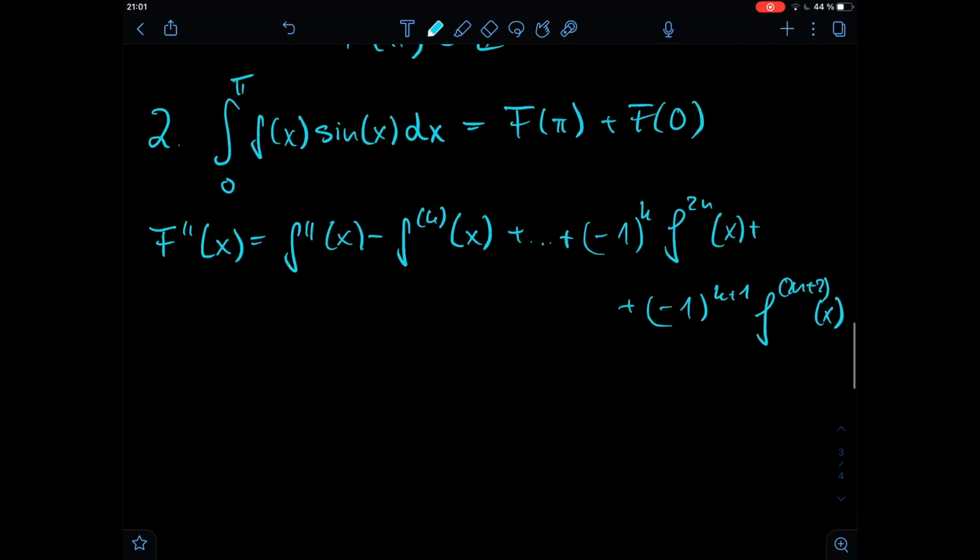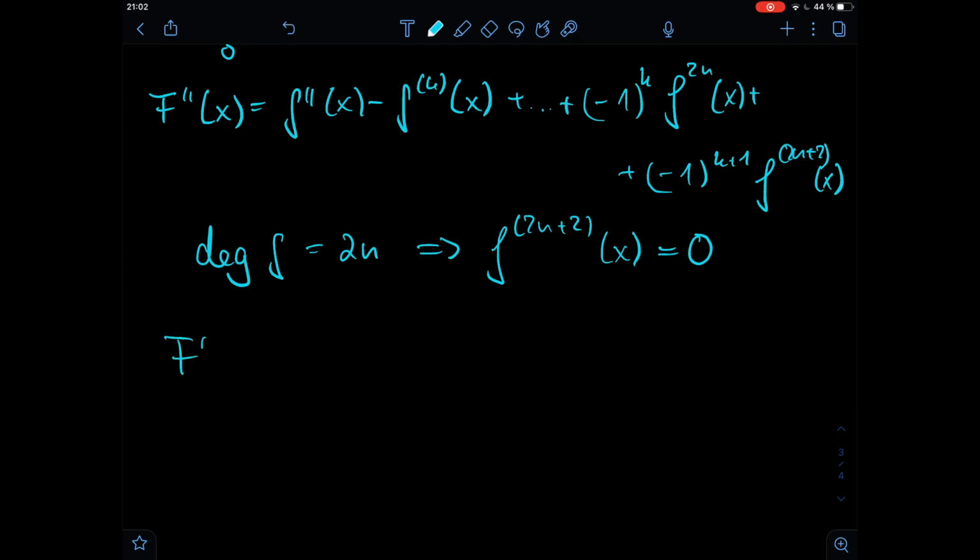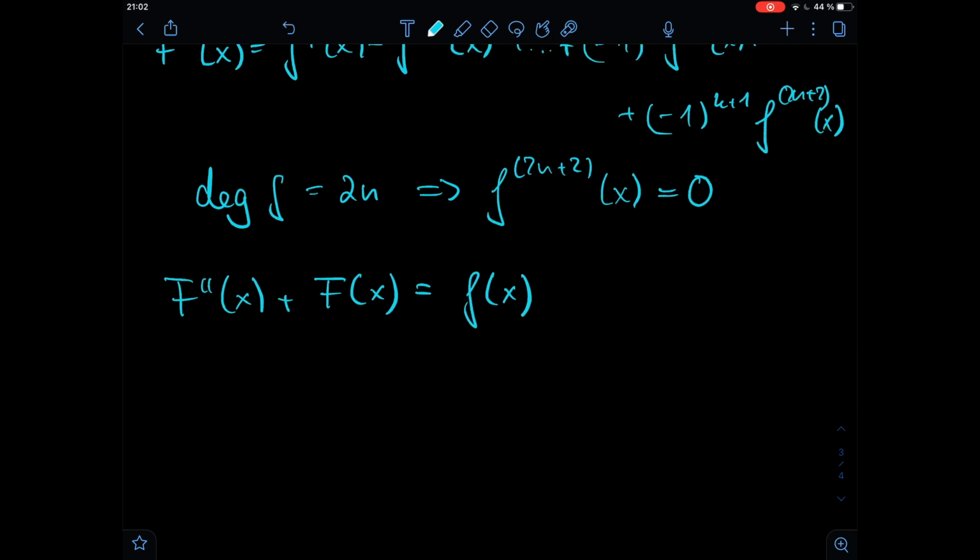So what we know is that the degree of our function small f is 2n. From this we can conclude that the 2n plus 2 derivative of f is 0. And now we can just add the second derivative of F to capital F of x, and then we will get that this is just small f of x. So this we can use now to take a look at the integral.